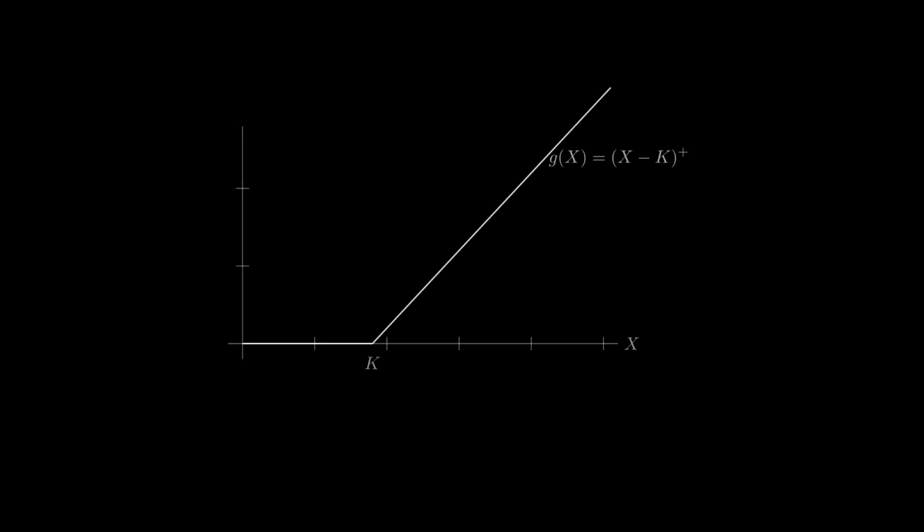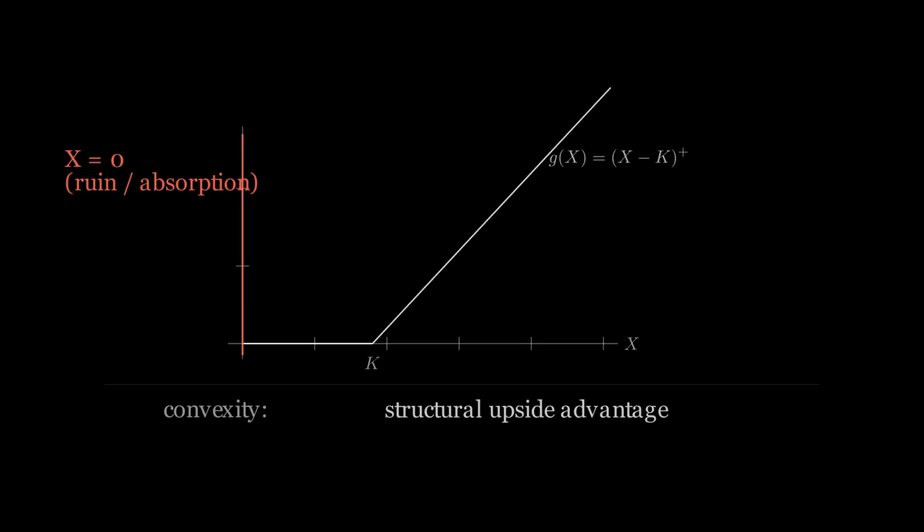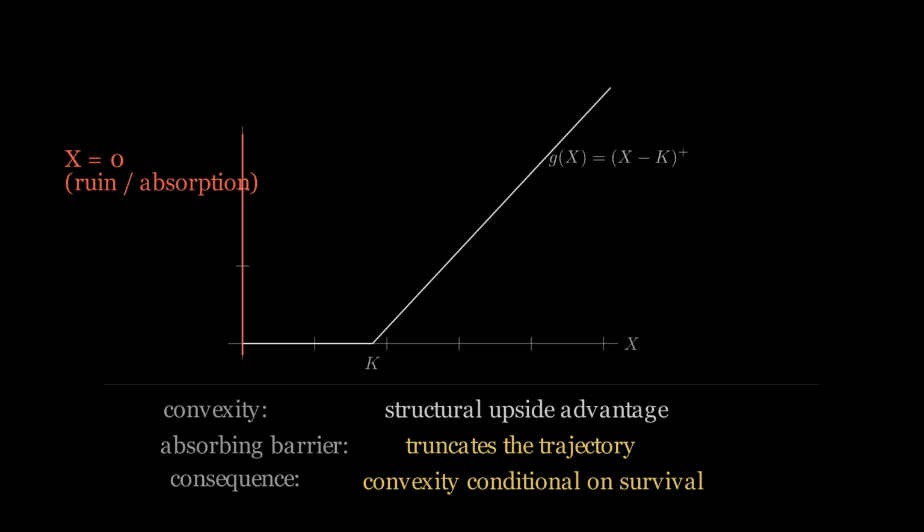The option payoff function takes the maximum of the input minus the strike and 0. This max operator is the formal mechanism that creates the absorbing floor in the response function. When the input falls below the strike k, the option is not exercised, and the loss is 0. When the input exceeds k, the full upside is captured and gain scales linearly with the input. The resulting response function is kinked, linear above the floor and flat below, which is the canonical convex payoff structure.